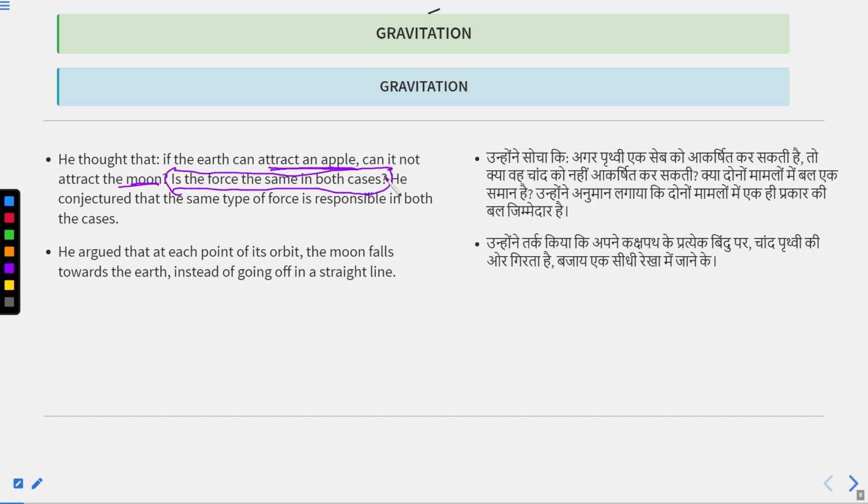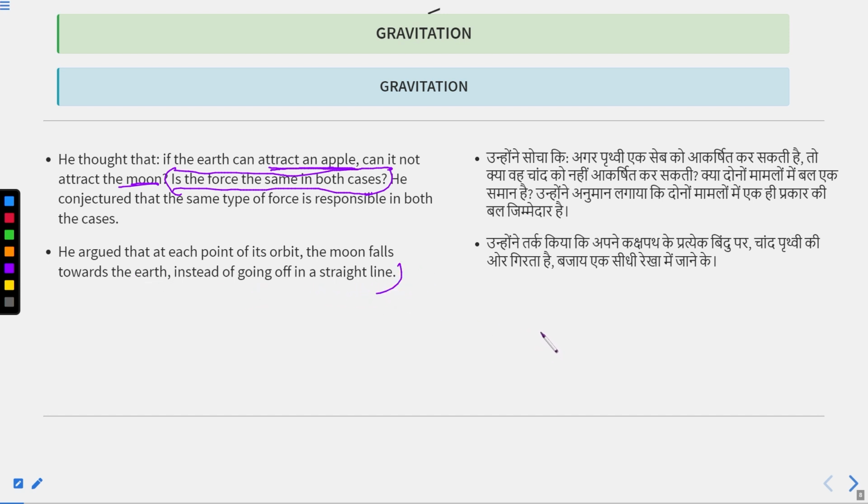He thought about it. He conjectured that the same type of force is responsible in both the cases. He concluded that revolution of the moon around the earth and falling of any object towards the earth, in both the cases same force is responsible for it, and he argued that at each point of its orbit the moon falls towards the earth instead of going off in a straight line.